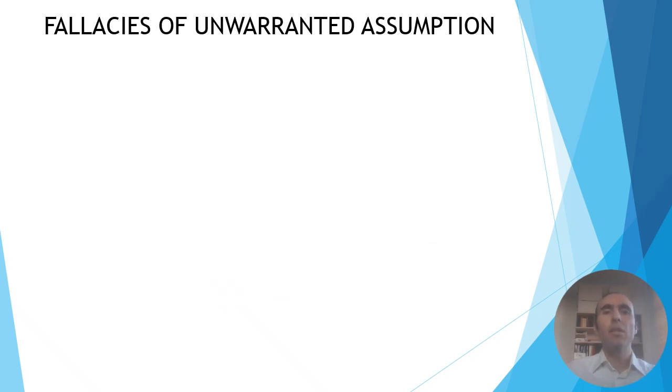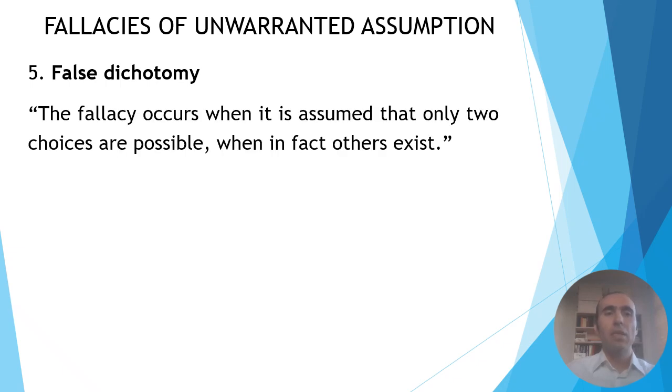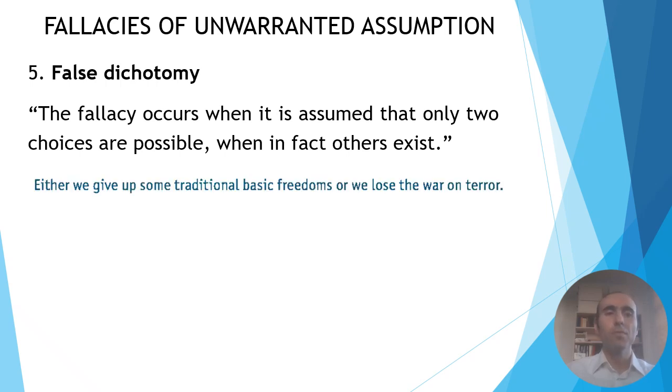The last fallacy of unwarranted assumption that we will study is the false dichotomy fallacy. The fallacy occurs when it is assumed that only two choices are possible when in fact others exist. For example, either we give up some traditional basic freedoms or we lose the war on terror.